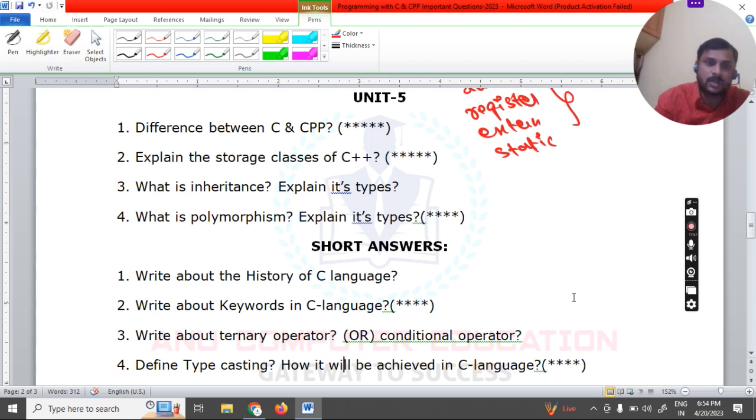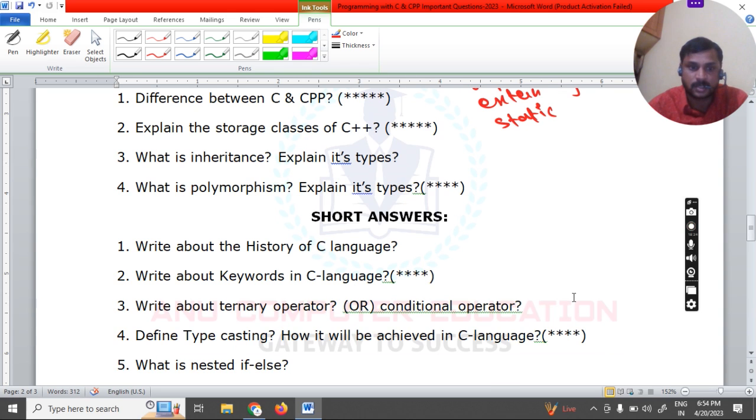Next one, the ternary operator is also called the conditional operator. You will get this question in the operator concept already, so it will be completed. Next, typecasting. Converting one data type value into another data type is known as typecasting. In C language, how to achieve typecasting, that we have to explain with one example. If you create an integer variable and store that value into a float, you are converting the integer value into float. That is one example of typecasting.